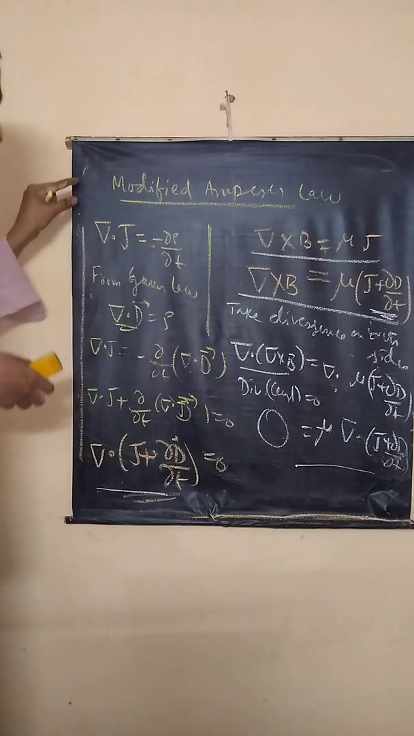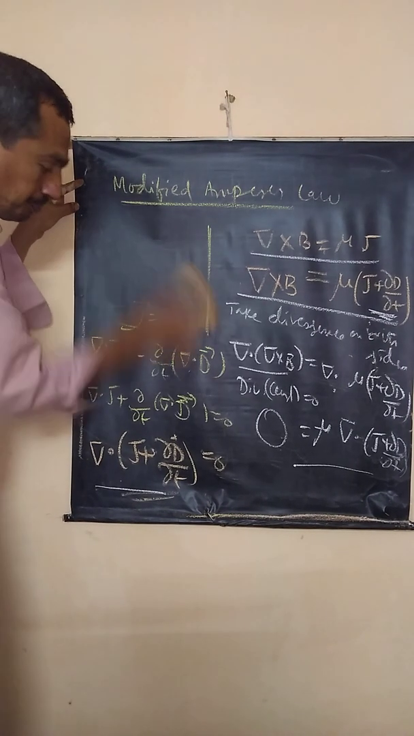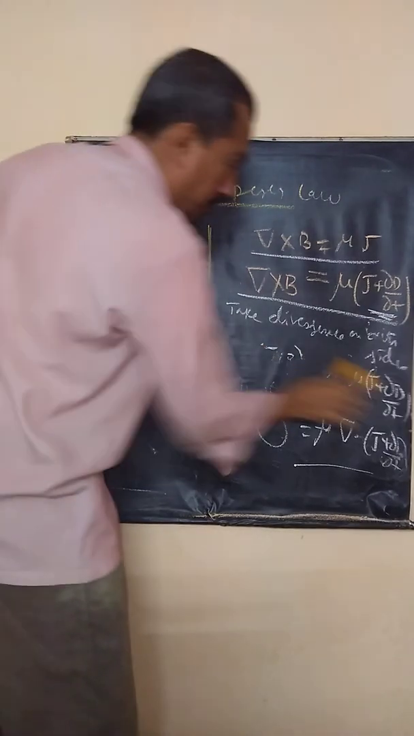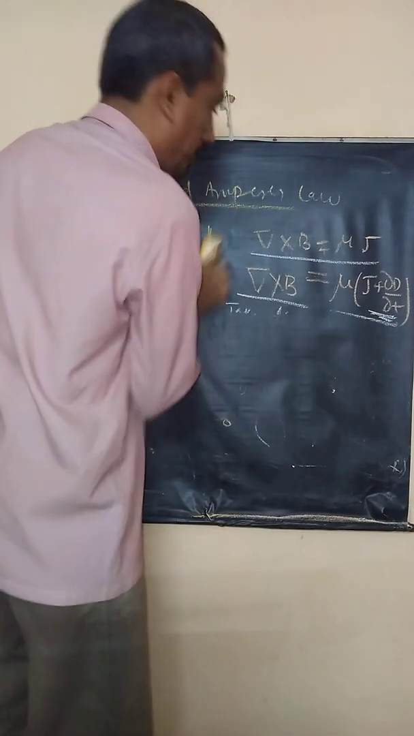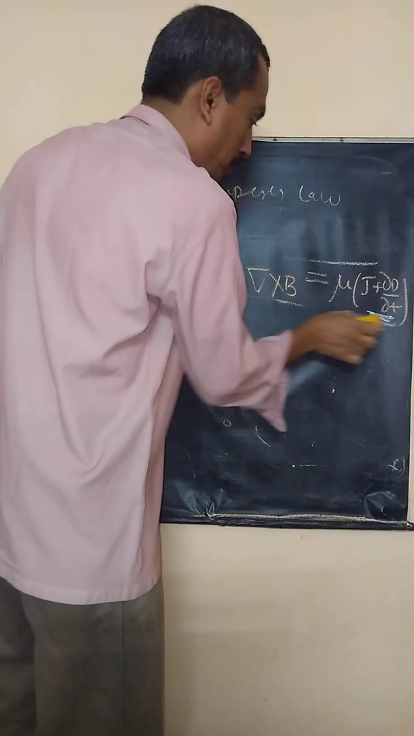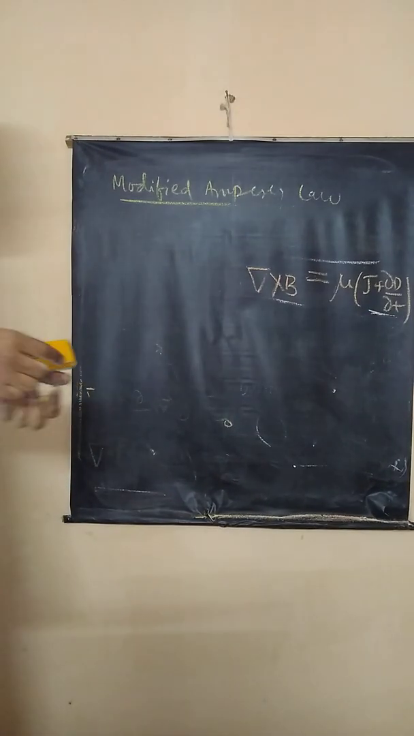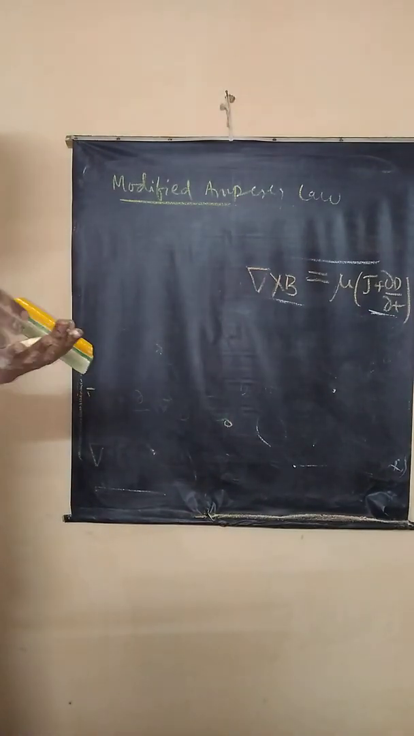So now what is the revised Ampere, the modified Ampere's law? Modified Ampere's law is this. Here, this is the modified Ampere's law. Del cross B is equal to mu into J plus dou D by dou t.